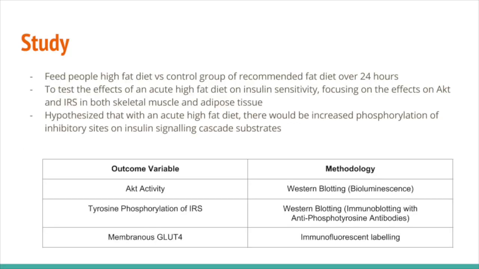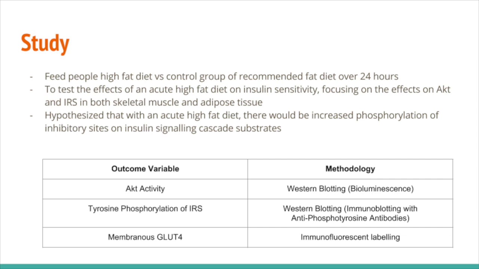The study used to test our hypothesis investigated the effects of an acute high-fat diet on insulin sensitivity. The study consists of two conditions, a control group who consumed a regular diet and a group who consumed a high-fat diet over the course of 24 hours. They hypothesized that with an acute high-fat diet, there would be an increase in phosphorylation of inhibitory sites on insulin signaling cascade substrates in both skeletal muscle and adipocytes.